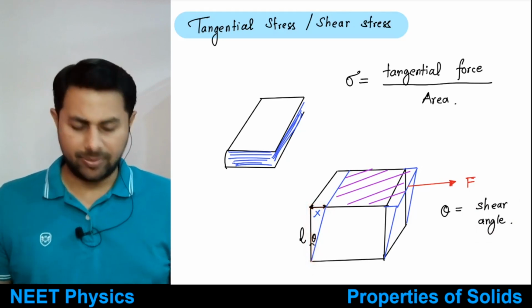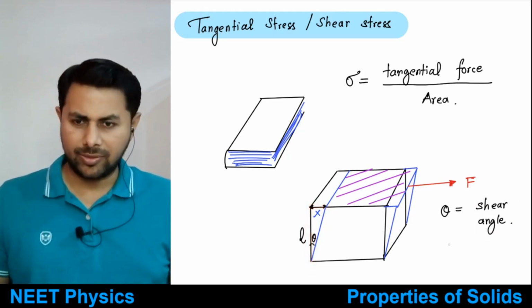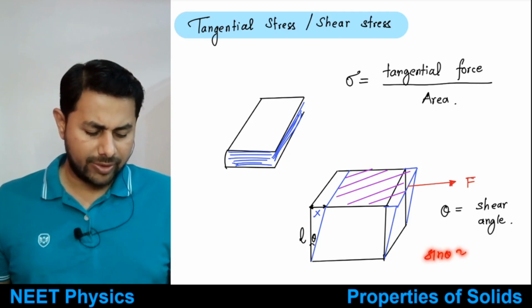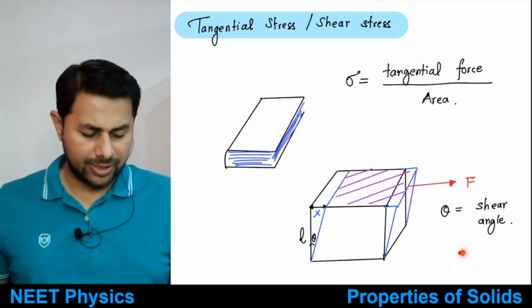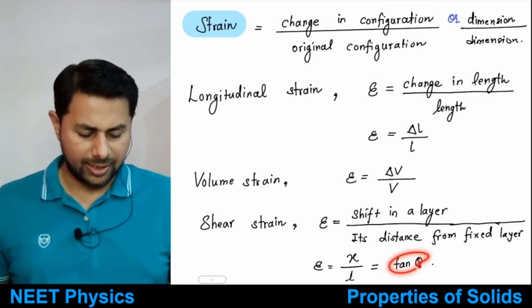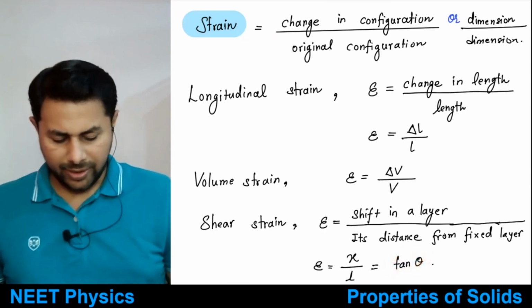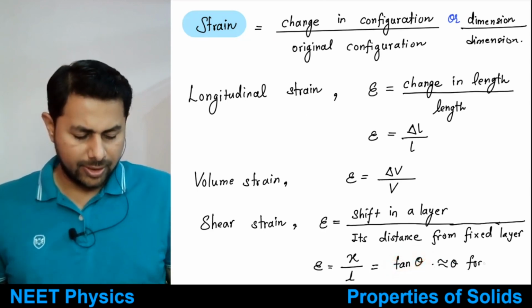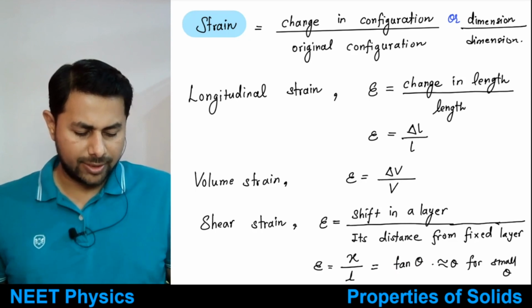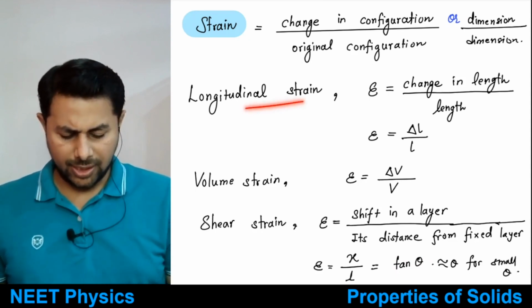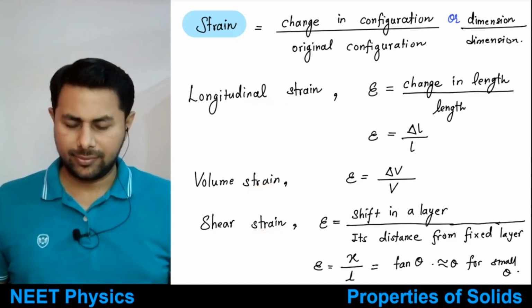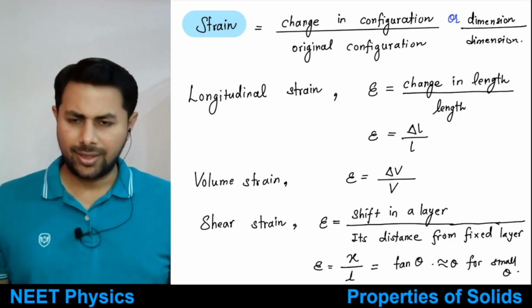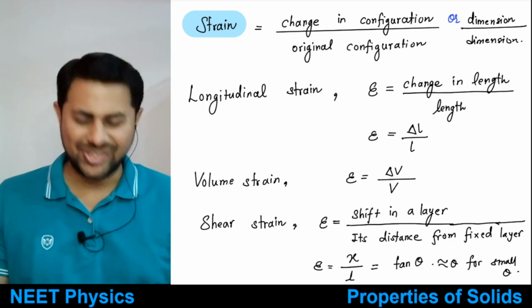And when the angle is very small, as we have learnt, sine of theta is nearly equal to theta, and it's nearly equal to tan of theta. When the angle is very small, we can just say it is equal to theta. Tan theta is nearly equal to what? It is nearly equal to theta for small theta. So these are longitudinal strain, volume strain, and shear strain. This is clear. These are just definitions, right?